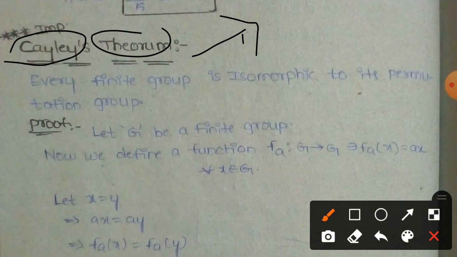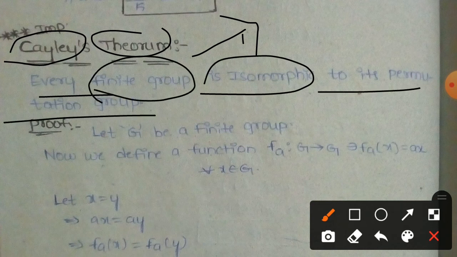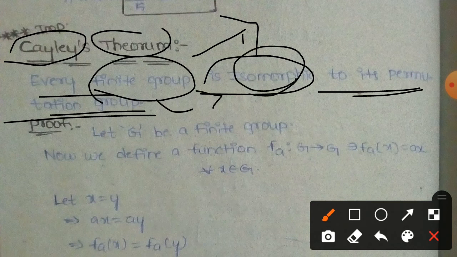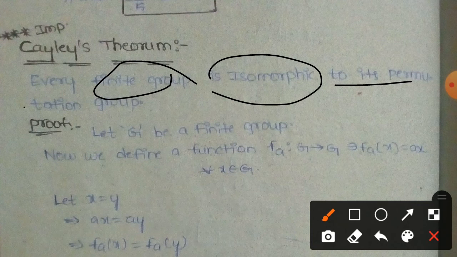Here is the important theorem: every finite group is isomorphic to its permutation group. Observe this one, every finite group. So a finite group is isomorphic to its permutation group. We have to prove two conditions here: the finite group is isomorphic, and it is isomorphic to its permutation group.